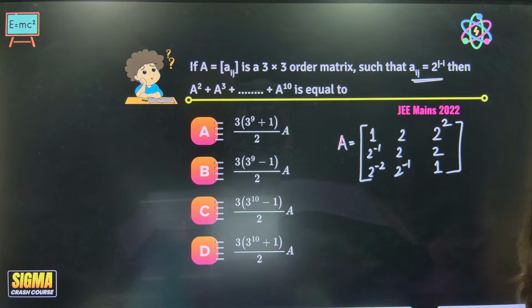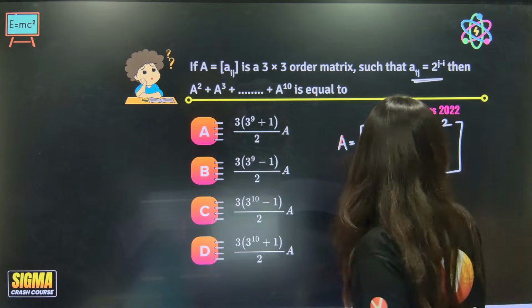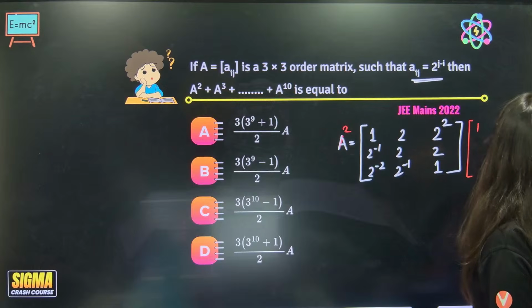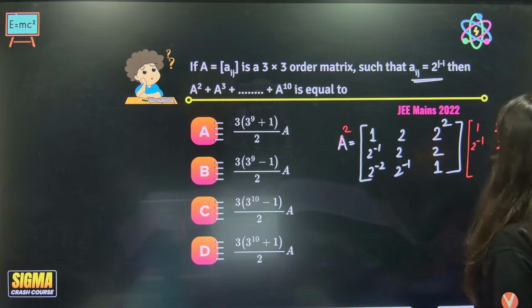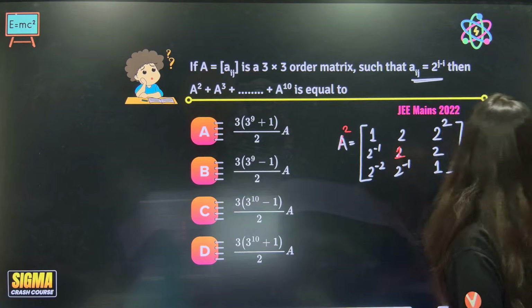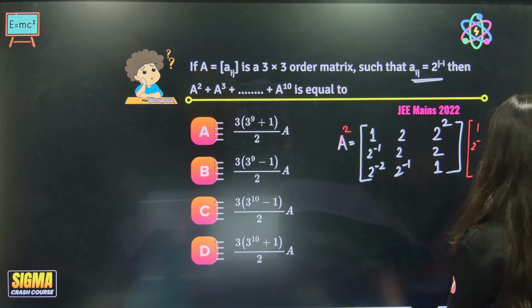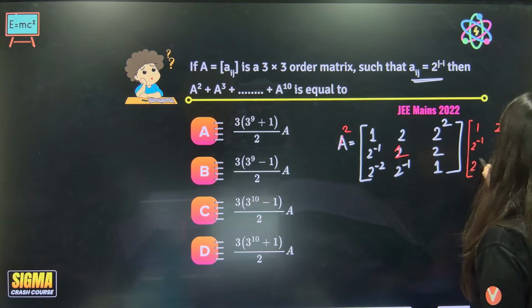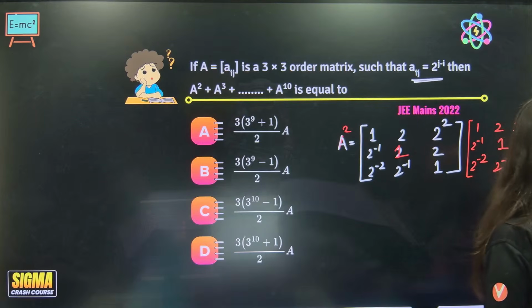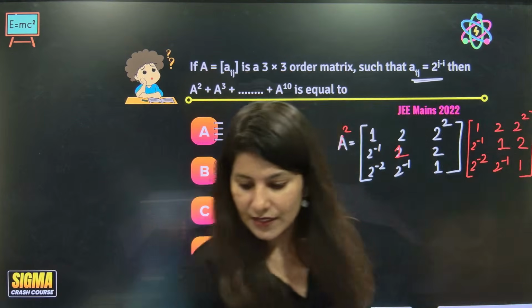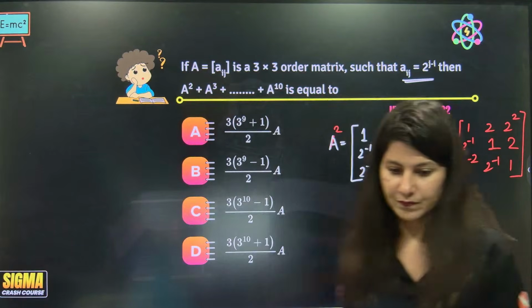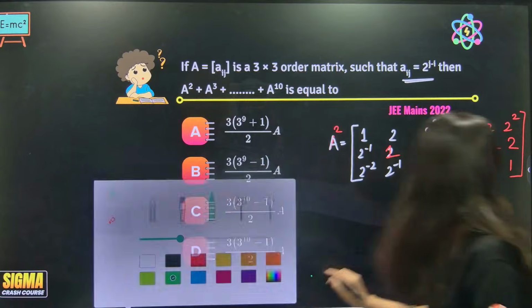Correct? Now, let's figure out A square. Let's do that. 1, 2, 2 square. Okay, this is 2 power minus 1, 2 power 0, this is 1. This is also 1, okay, 2. 2 power minus 2, 2 power minus 1, 1. I hope that things are visible for you. If not, I can just do this. Okay. Now, let's see A square.